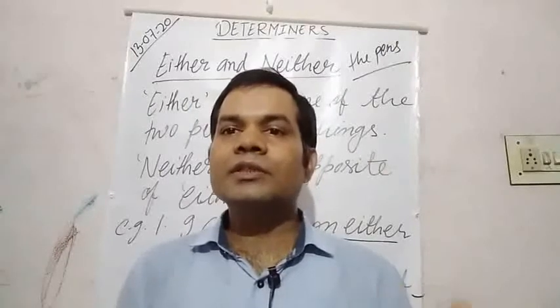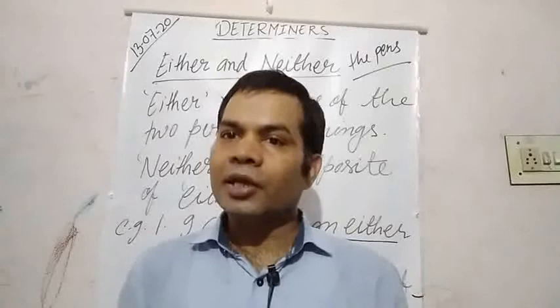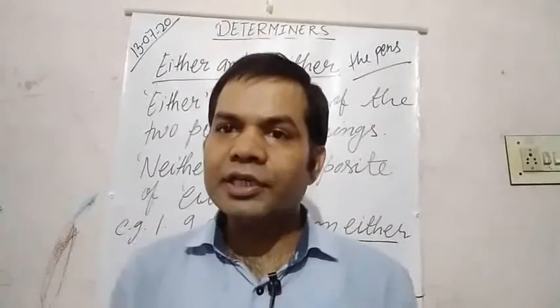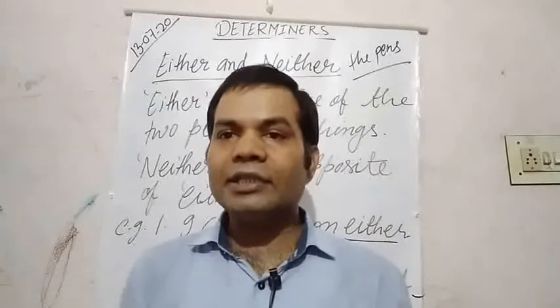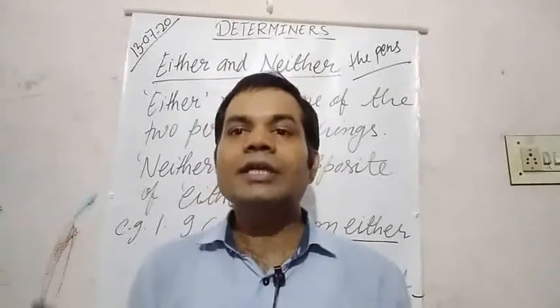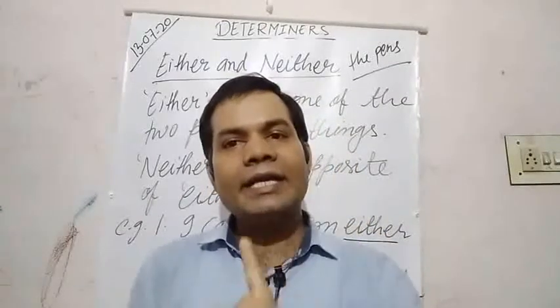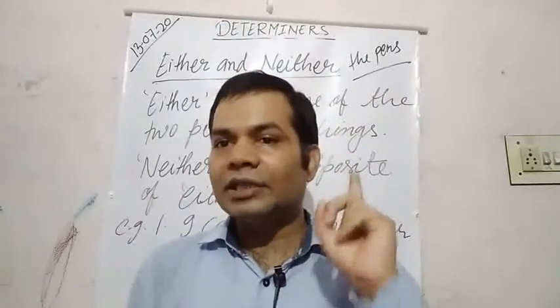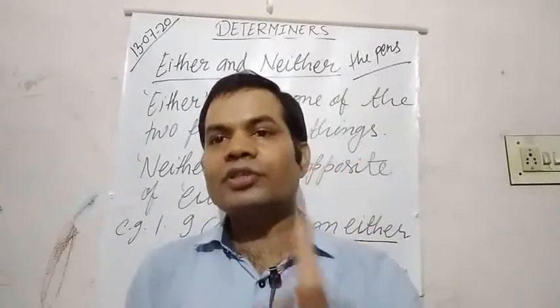We use the article a, and they are used before singular countable nouns.